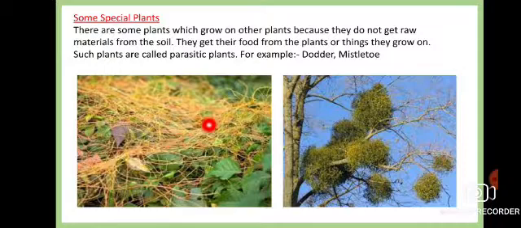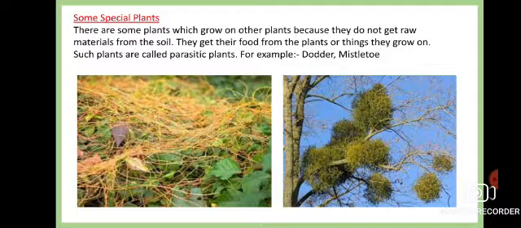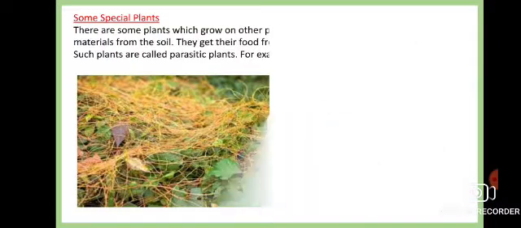So these plants are known as parasitic plants. Now, what do you mean by parasitic? Parasite means dependent on somebody. One organism dependent on the other organism is known as the parasite, and the organism on which these parasites are dependent is known as the host. Okay, and this mode of nutrition is called the parasitic mode of nutrition. So what can we take as an example? The dodder and mistletoe are taken as examples. Okay,